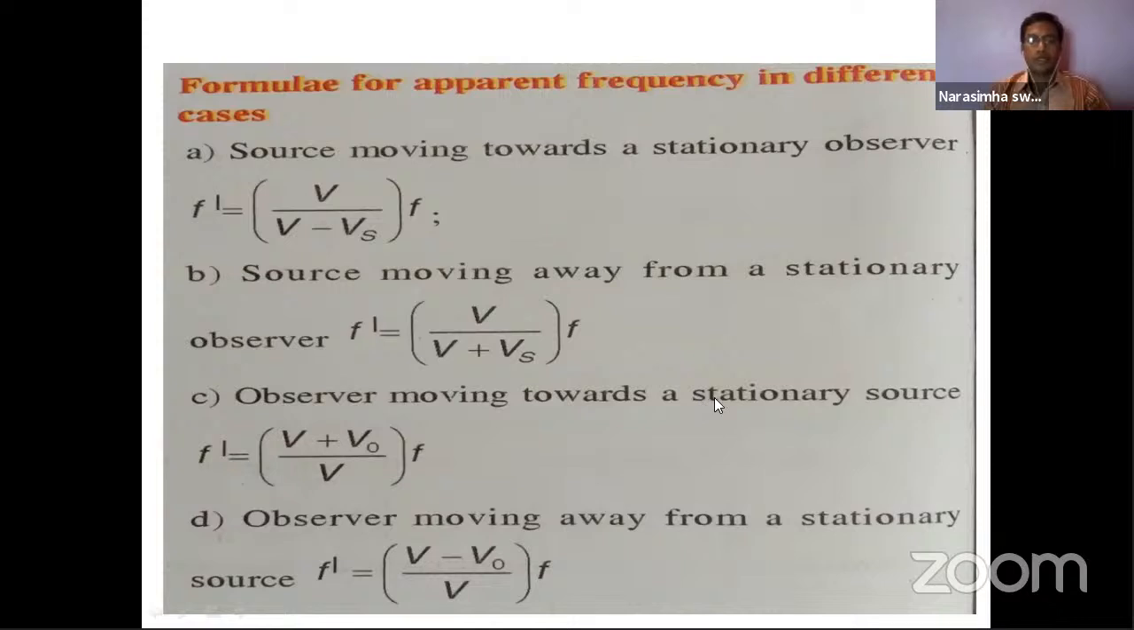And here, observer moving towards a stationary source. So this is the expression. See, no need to derive all the equations, so we'll just go through all these formulae situationally. And observer moving away from the stationary source. So remember all these formulae, and we're going to solve one or two examples from these formulae.